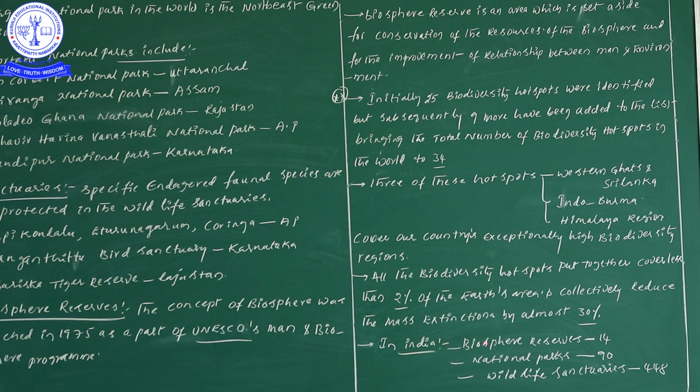In India, Biosphere Reserves are 14 and national parks are 90. Next one, wildlife sanctuaries are 448. One more time: in India, 14 biosphere reserves are there, 90 national parks are there, and 448 wildlife sanctuaries are there.